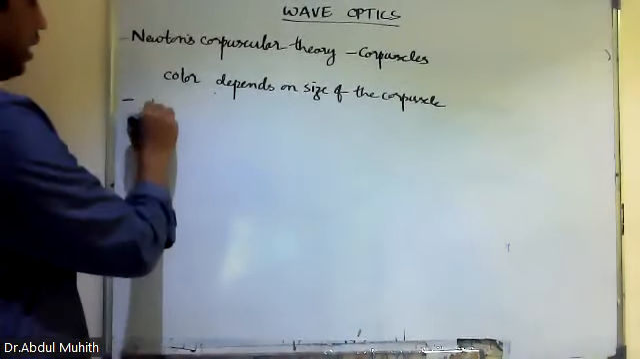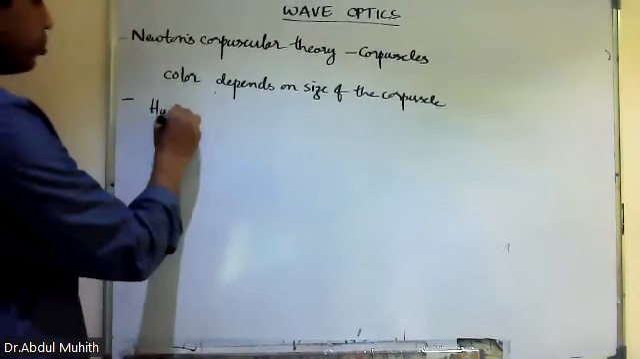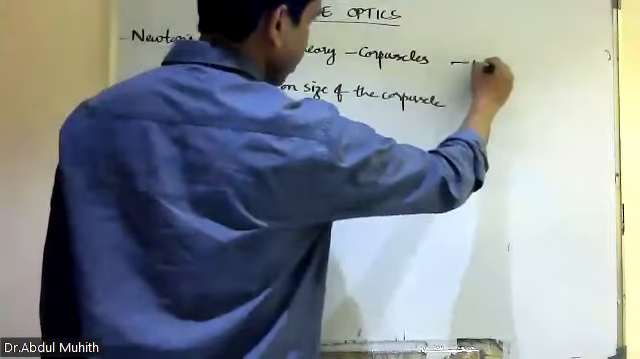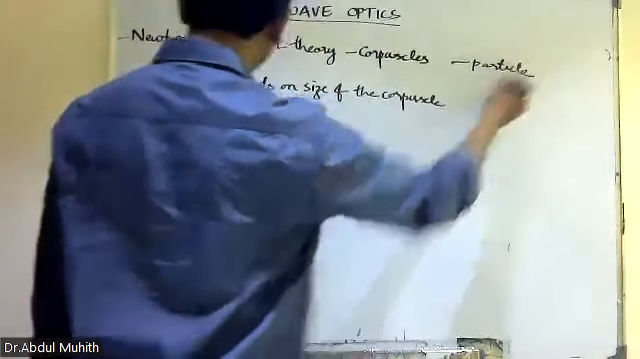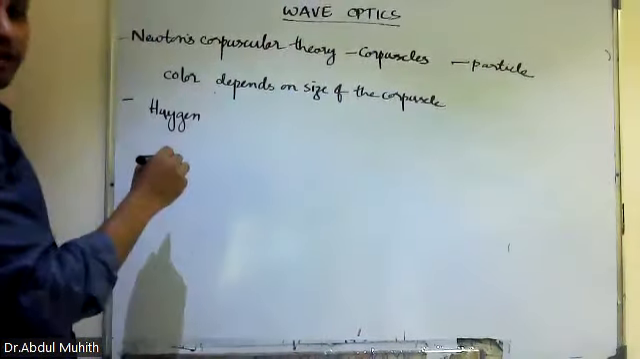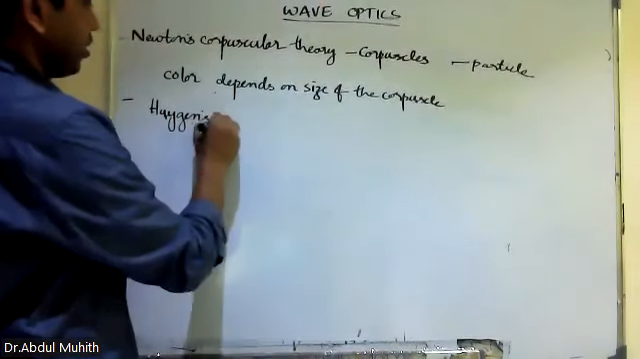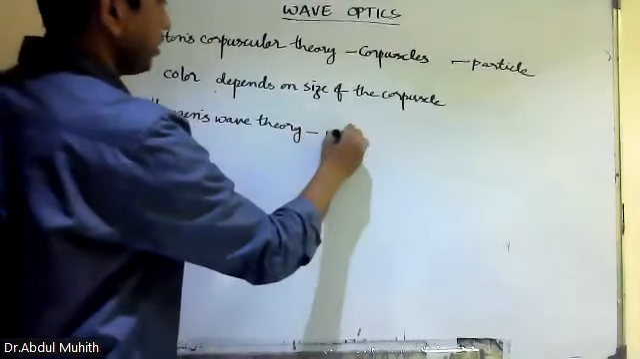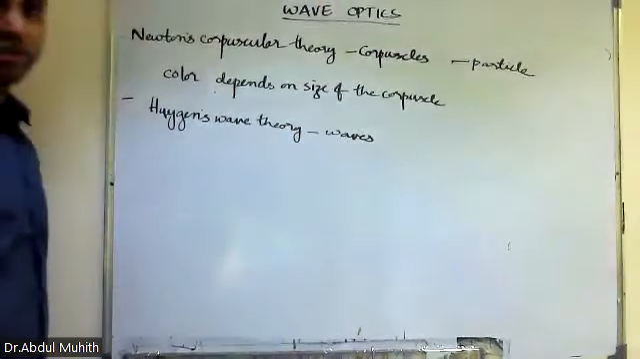After that came Huygens wave theory. Christian Huygens proposed this theory. Keep in mind that Newton proposed the particle nature. Then came Huygens wave theory. According to Huygens, light travels in the form of waves, and he also gave the concept of the wavefront.